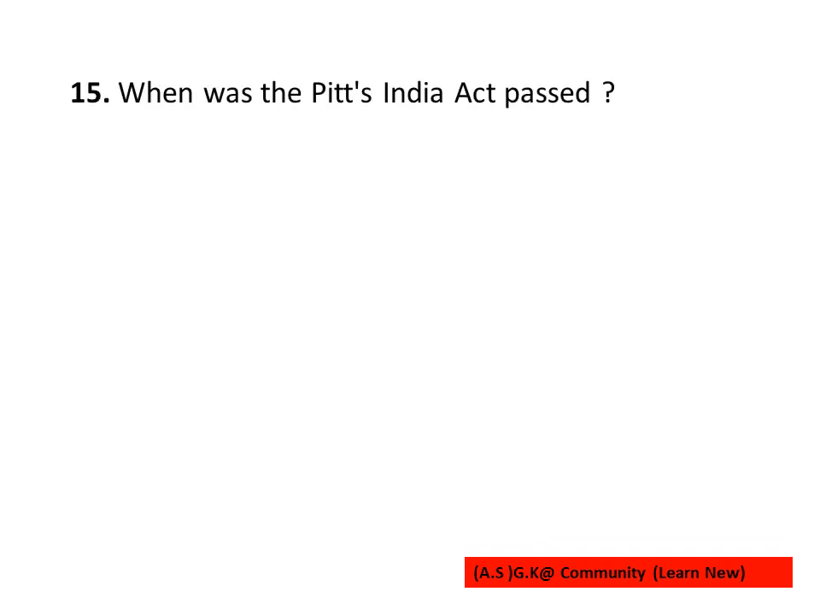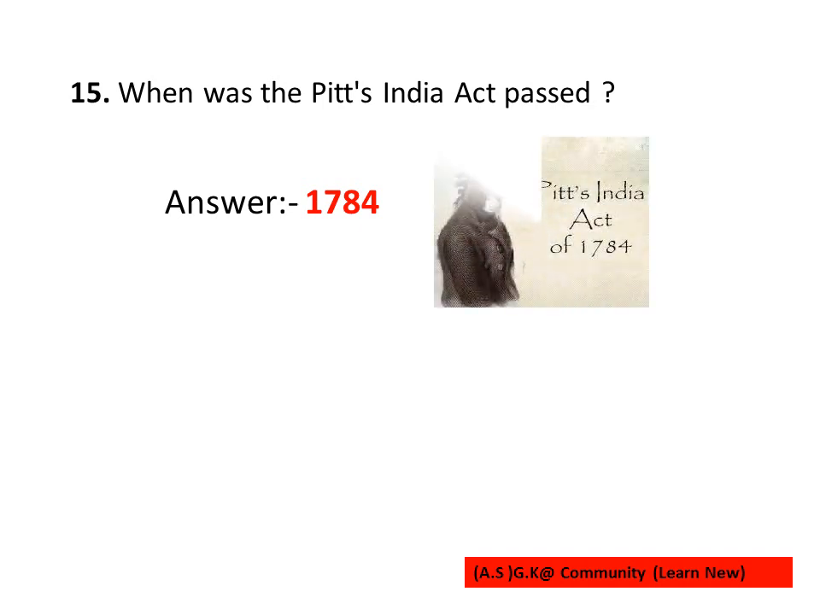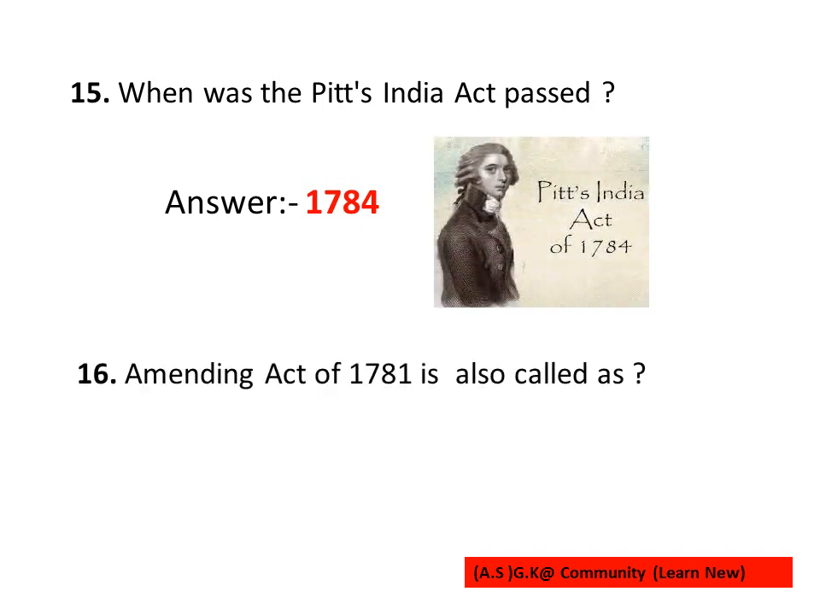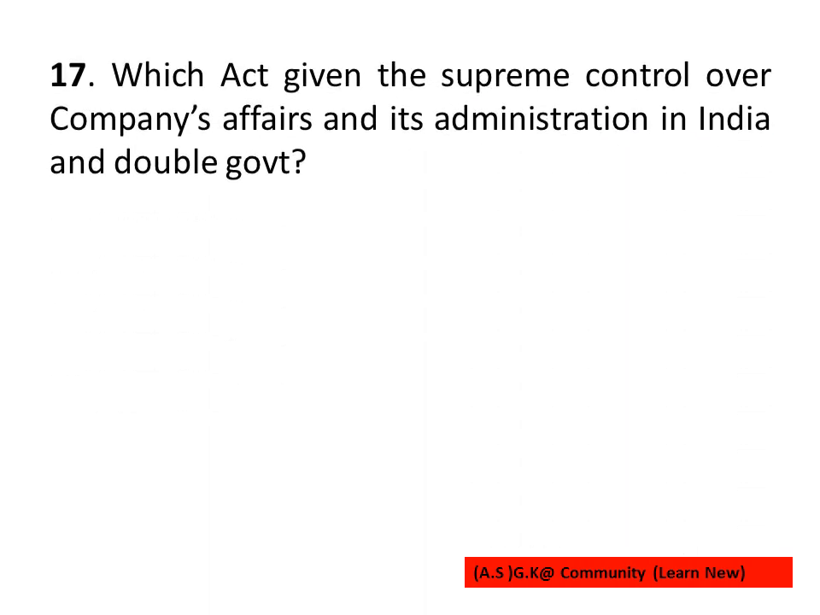When was Pitt's India Act passed? Answer is 1784. 16th question: Amending Act of 1781 is also called as? Act of Settlement. 17th question: which act gave supreme control over company affairs and its administration in India, and the double government? Answer is Pitt's India Act.